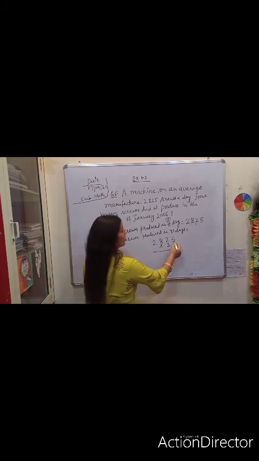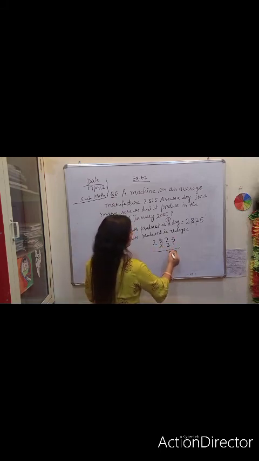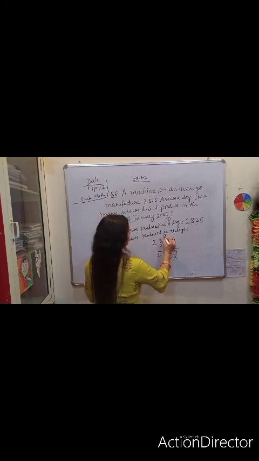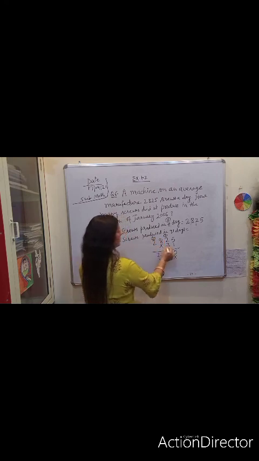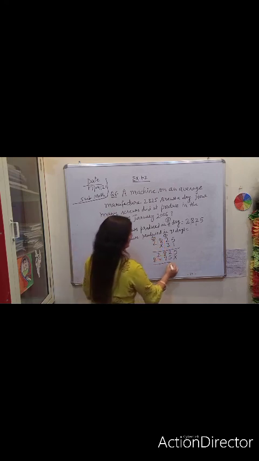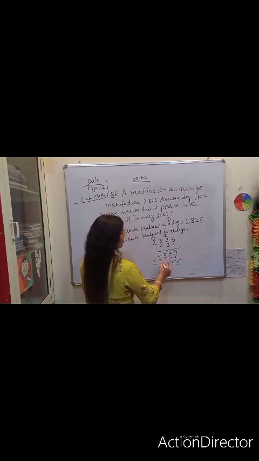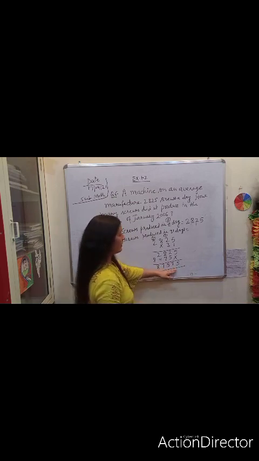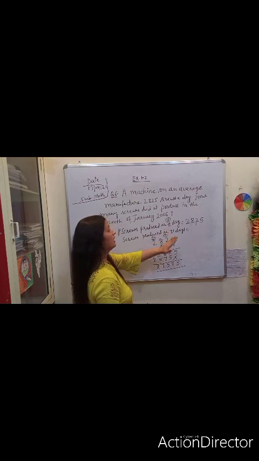So we will multiply here. 1 5 is 5, 1 2 is 2, 1 8 is 8, 1 2 is 2. Put the mark of cross. 3 5 is 15, carry forward. 3 2 is 6 and 1, 7. 3 8 is 24, so carry forward. 3 2 is 6 and 2, 8. 5 will be 5. 5 plus 2, 7. 8 plus 7, 15. 4 plus 2, 6 and 1, 7. So this is the amount: 87,575 screws can be produced in 31 days.